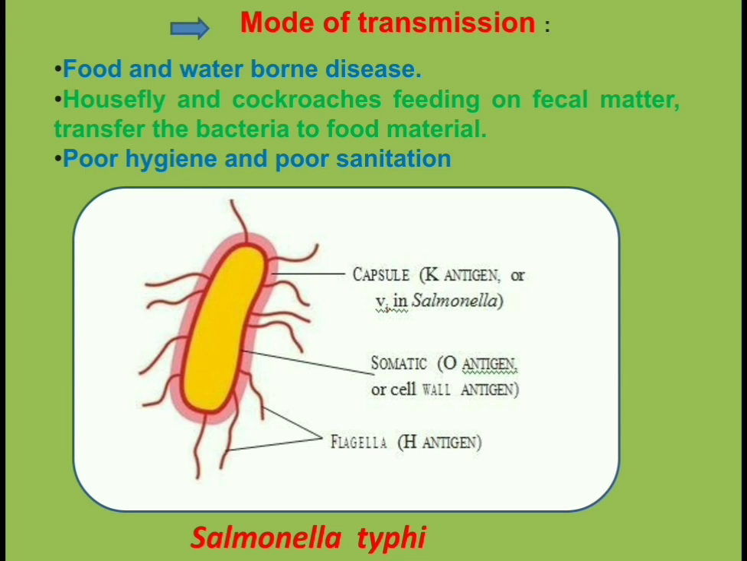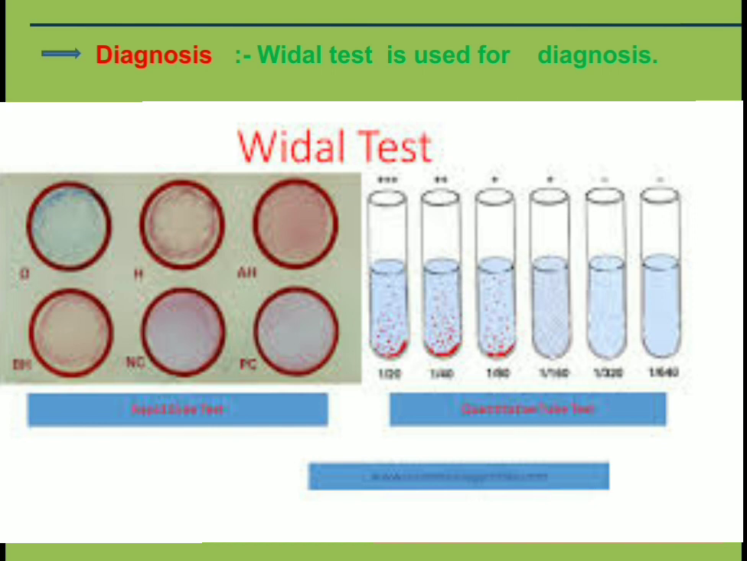Now, when you see the structure of Salmonella typhi, you are able to see the capsule. It is nothing but the K antigen, or Vi antigen in Salmonella. Inside it, the somatic O antigen or cell wall antigen, and there are flagella, which are nothing but the H antigen. Now the diagnosis and treatment of typhoid.